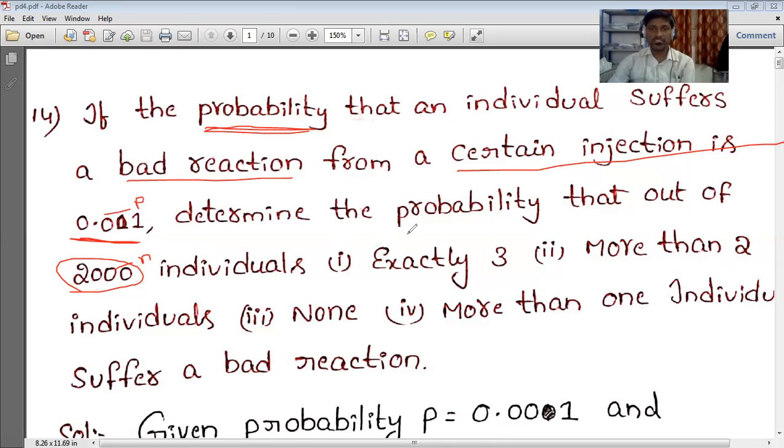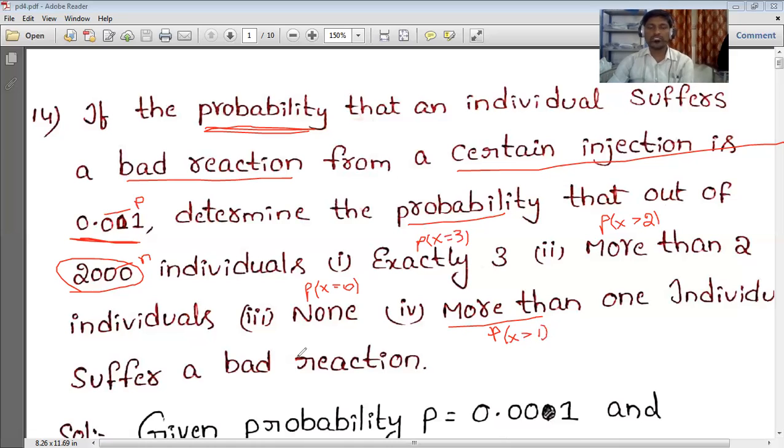Now they are asking to calculate the probability of exactly 3, so that is P(X = 3). The second one is more than 2, which we represent as P(X > 2). Next, none, which is X = 0. And next, more than one individual, so X > 1.